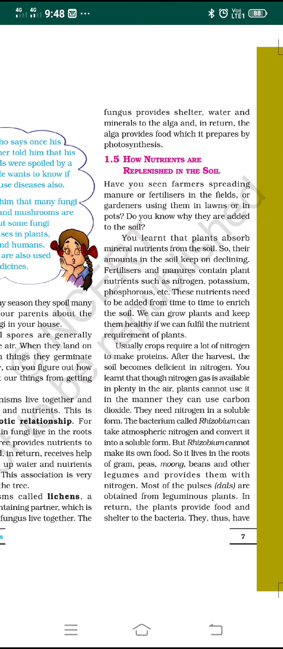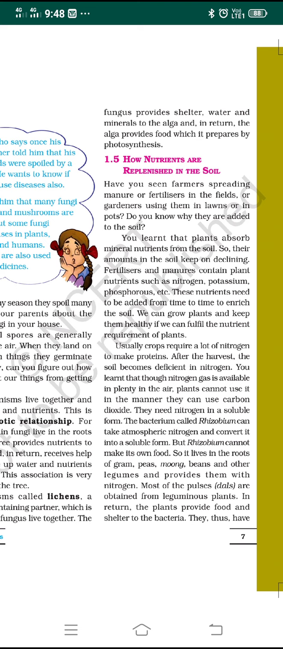So we have to fulfill the nutrient requirement of the plants. Usually the crops require a lot of nitrogen to make proteins. After harvesting, the quantity of nitrogen in the soil becomes deficit, which means its quantity becomes less. When plants are deficient in nitrogen, they cannot grow well. So when the nutrient quantity is less in the soil, the next crops cannot grow well.